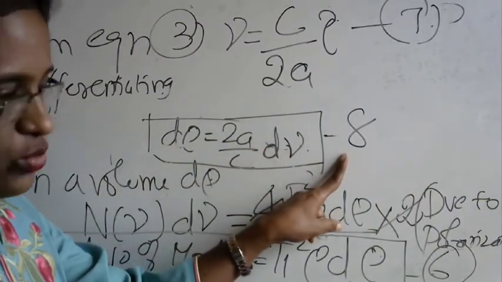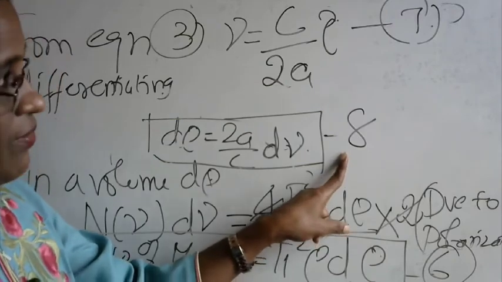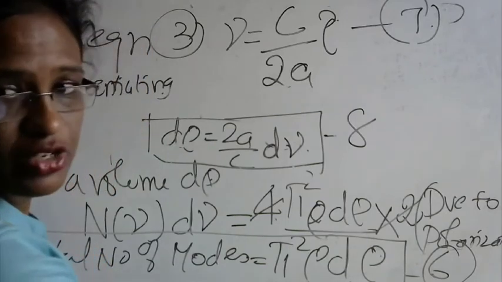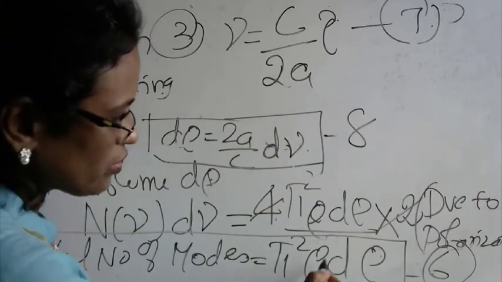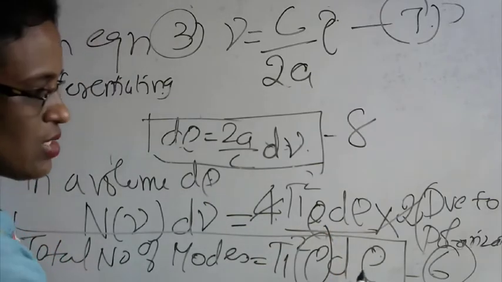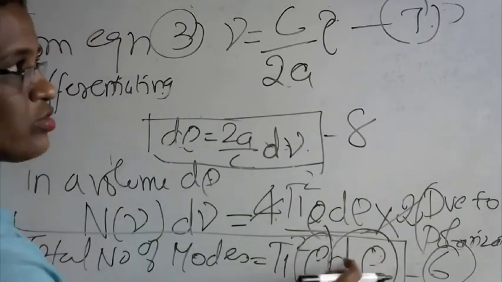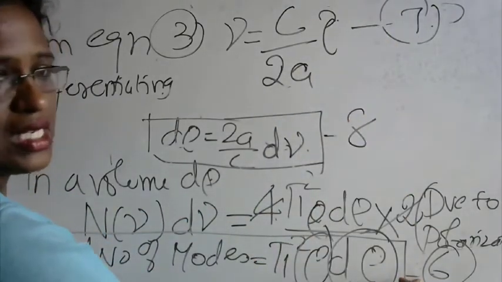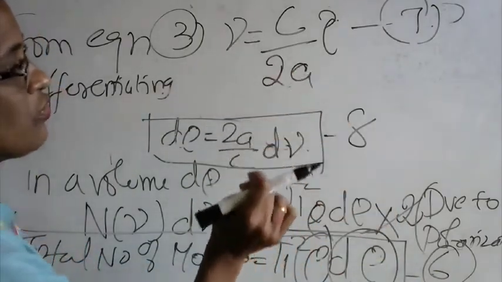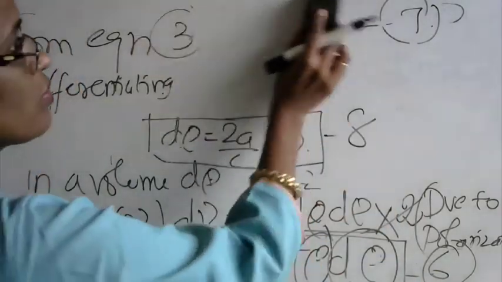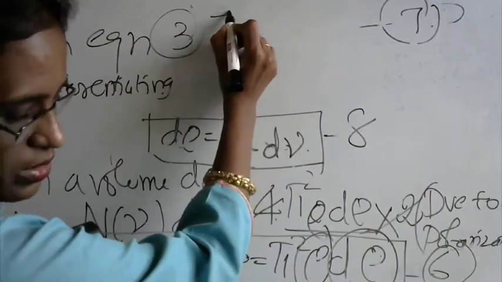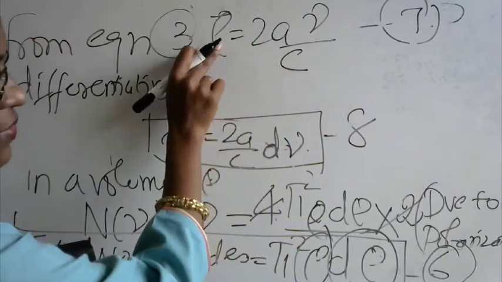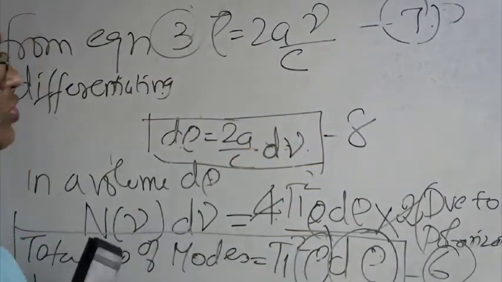Now we will substitute 7 and 8 in equation 6, because we need to substitute for rho as well as d rho. The 7th will be rho is equal to 2A nu by C. These equations 7 and 8 have to be put in equation 6.